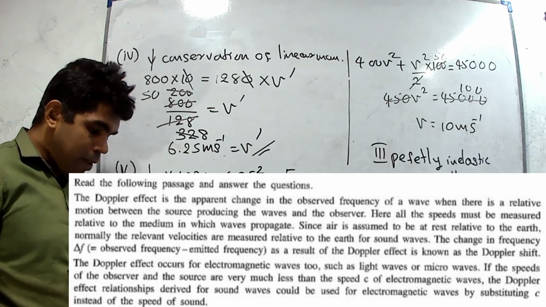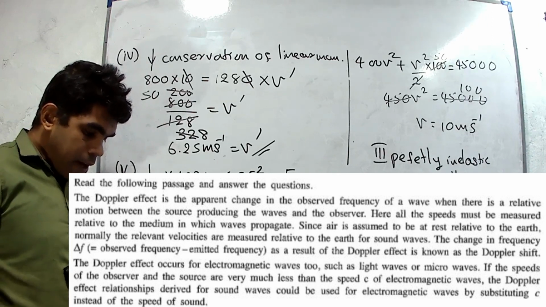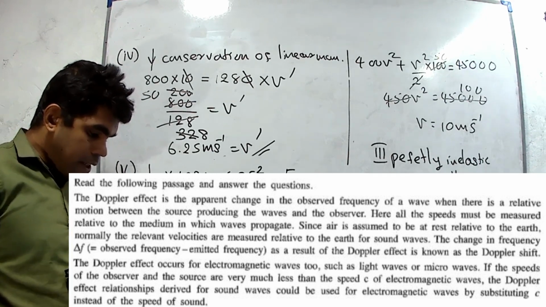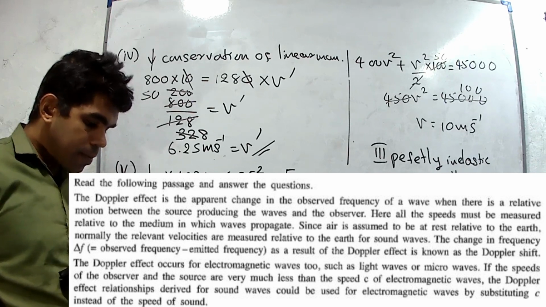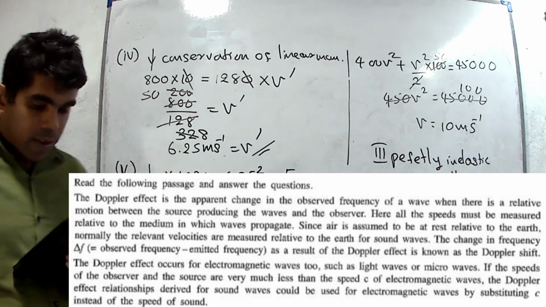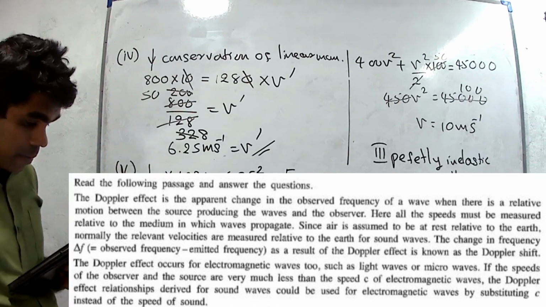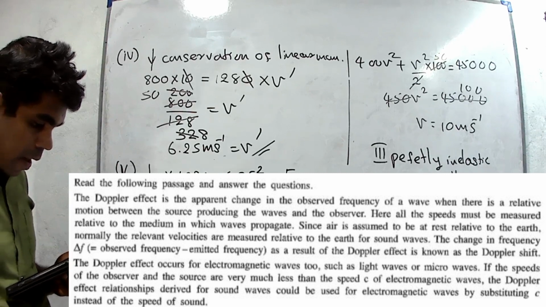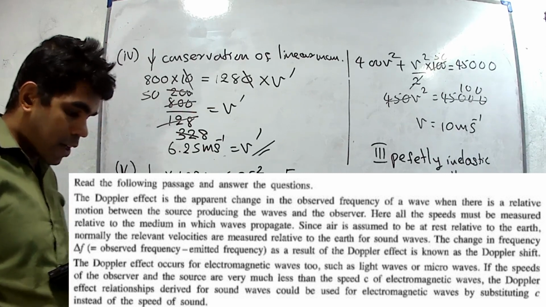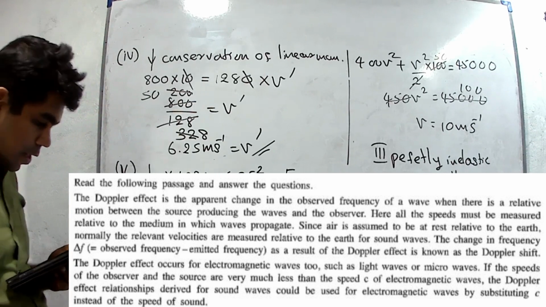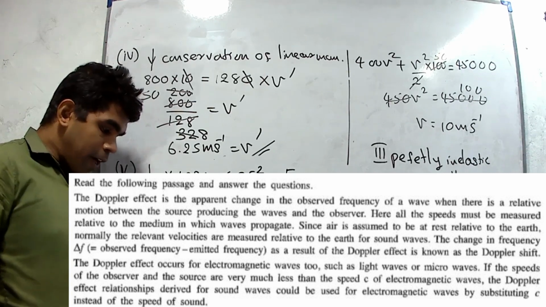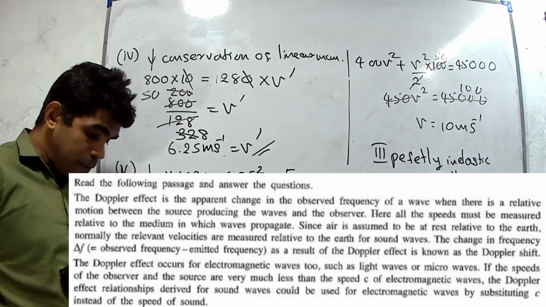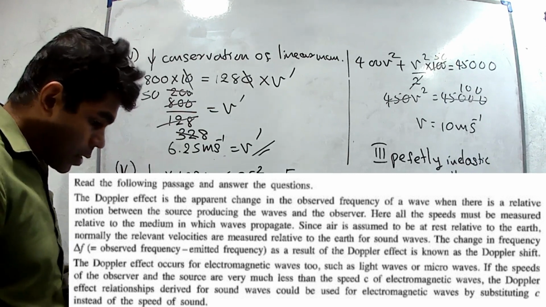Since air is assumed to be at rest relative to the earth normally, the relevant velocities are measured relative to the earth for sound waves. The change in frequency, delta f, observed frequency minus emitted frequency, as a result of the Doppler effect is known as the Doppler shift. The Doppler effect occurs for electromagnetic waves too, such as light waves or microwaves.